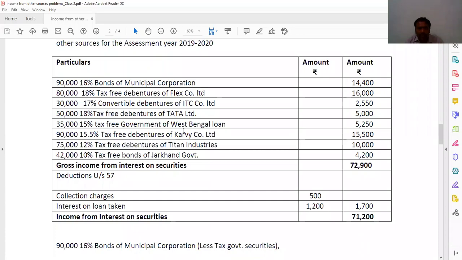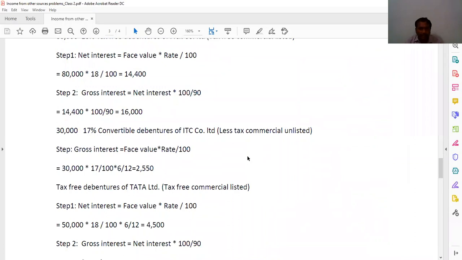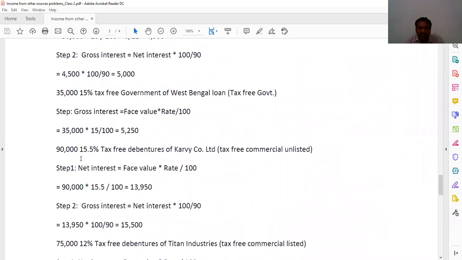Tax-free government of West Bengal loan 5,250. Next, 90,000 15.5% tax-free debentures of Carway Company Limited. So this is tax-free commercial unlisted. That is step 1.